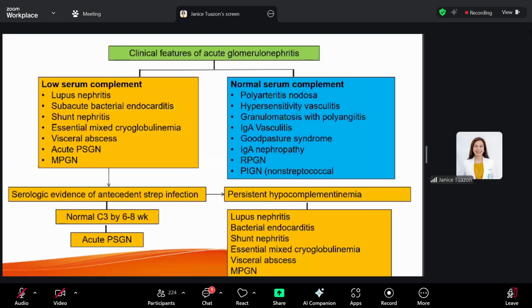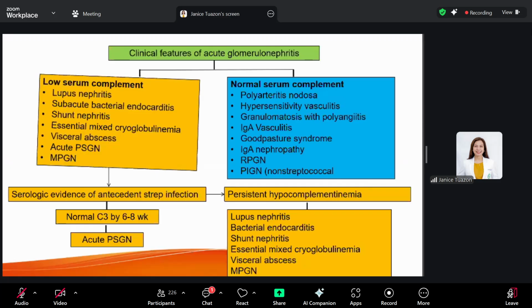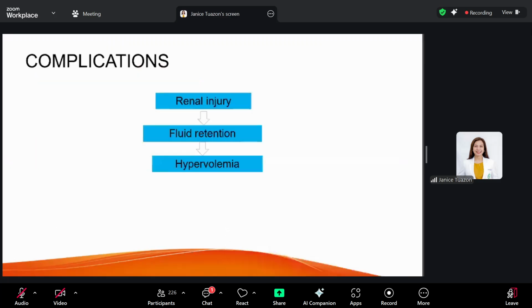If it doesn't normalize, then you have persistent hypocomplementemia, and you have to think of other diseases such as lupus nephritis, bacterial endocarditis, shunt nephritis, cryoglobulinemia, visceral abscess, or membranoproliferative glomerulonephritis. So you need more diagnostics. Now you have to work up your patient because your nephritic syndrome may be just the initial manifestation. Okay. Next.